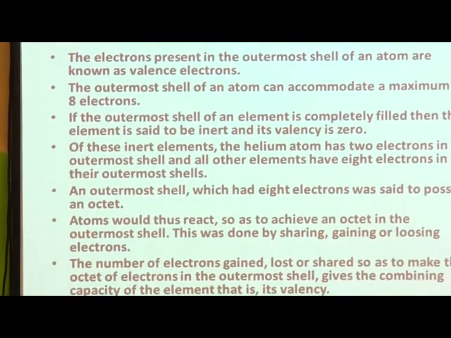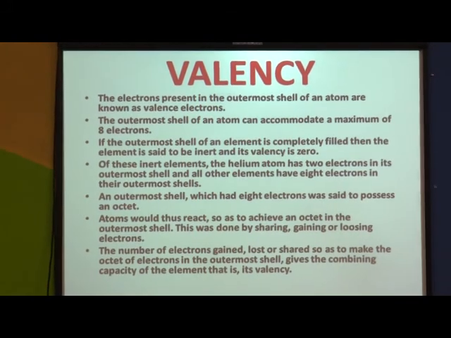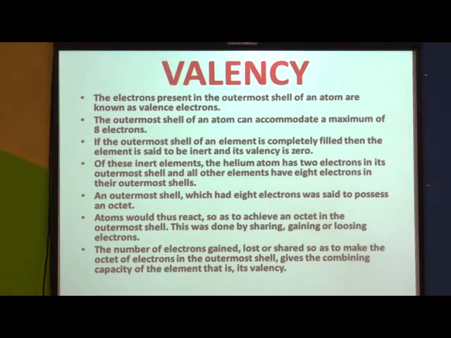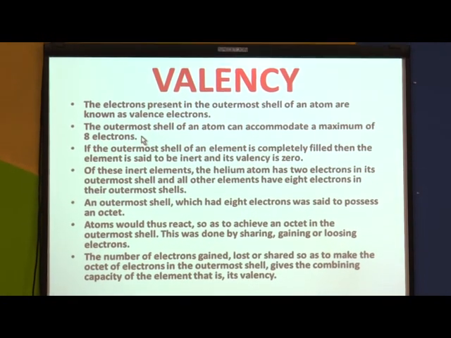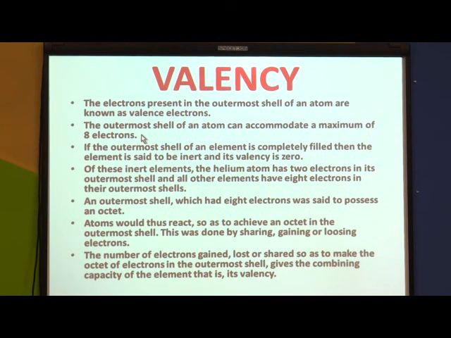Now the last orbit, which is called the outermost orbit, whatever electrons are present in that outermost orbit are called valence electrons. The outermost shell of an atom can accommodate a maximum of 8 electrons. So if 8 electrons occupy the outermost shell, then the atom becomes stable.